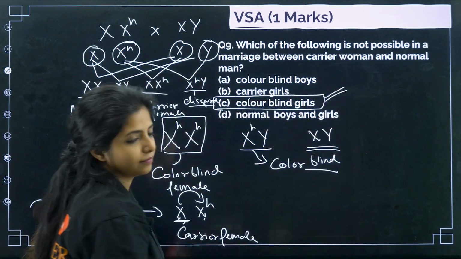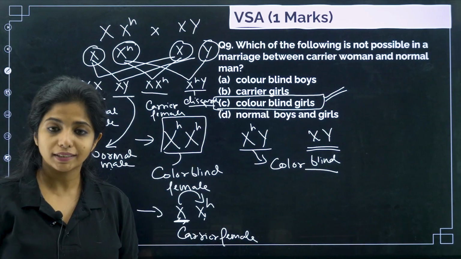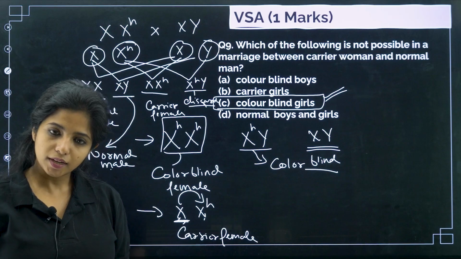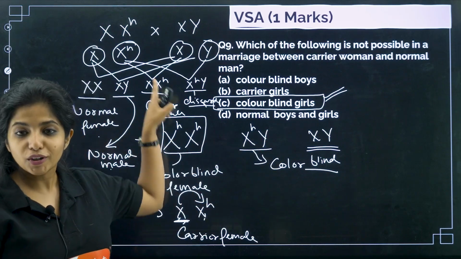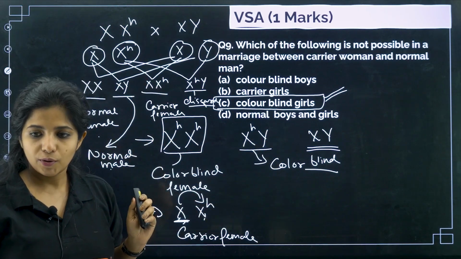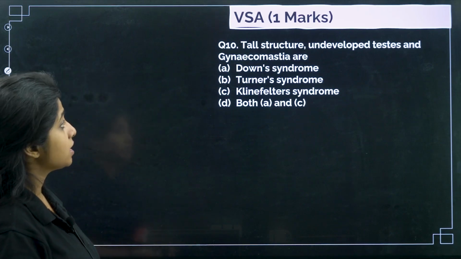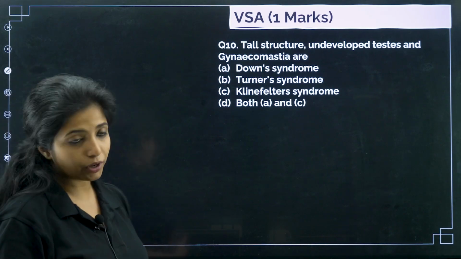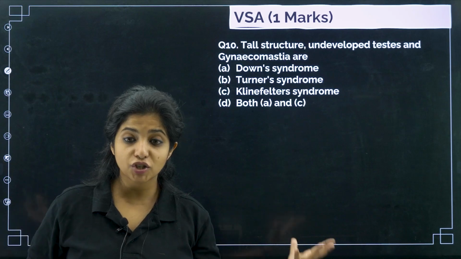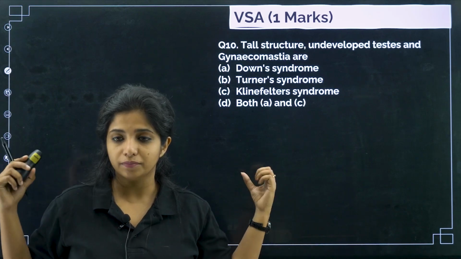Got it? This is how you need to solve this. Cool? So please understand this funda, then only you will be able to do the questions. Works? Next question. Tall structure, undeveloped testes and gynecomastia are found in which disease or which syndrome?